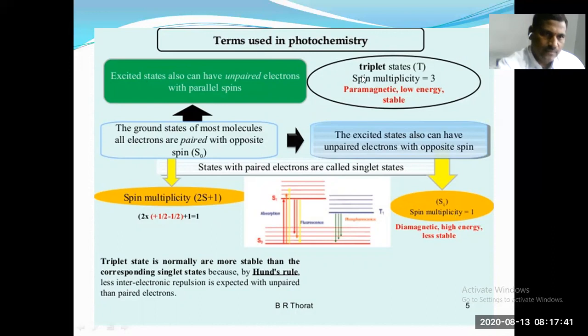So whereas in the excited state, unpaired electrons with parallel spins. So the unpaired electrons per S value is S equal to 1, 2S plus 1, the value of spin multiplicity is 3. It is called the triplet state, denoted by T. This is paramagnetic, low energy and stable.